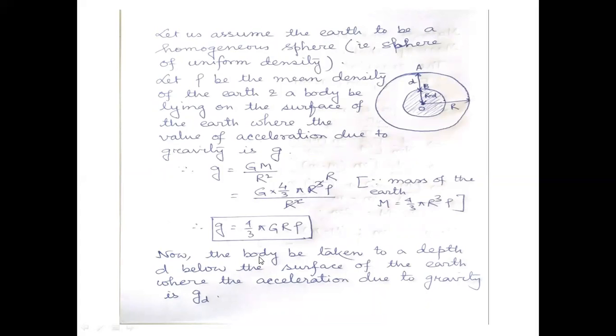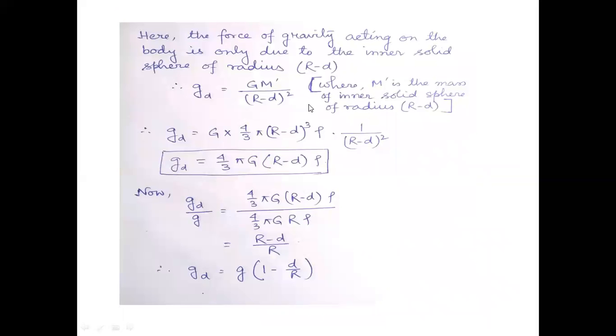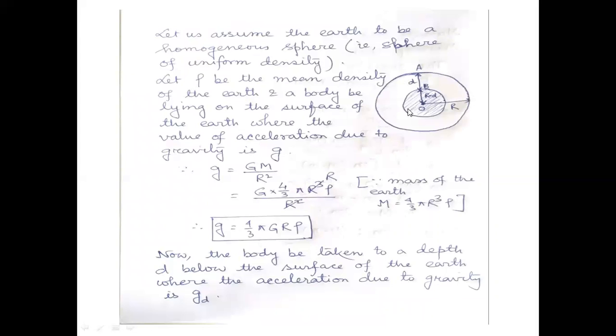Now the body is taken to a depth of d. Earlier we took the body to height h; now we take it a distance d downwards, into the inside of the earth. So here the force of gravity is m g dash, because the mass is changed.